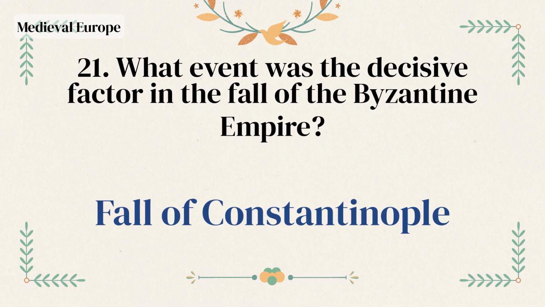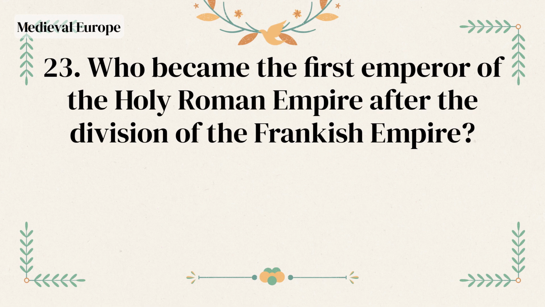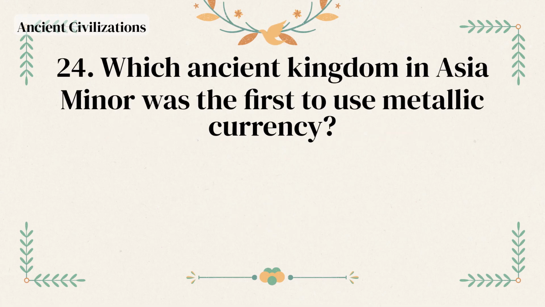Fall of Constantinople. When was the full-scale excavation of the ruins of Persepolis initiated? 1930s. Who became the first emperor of the Holy Roman Empire after the division of the Frankish Empire? Otto I. Which ancient kingdom in Asia Minor was the first to use metallic currency?